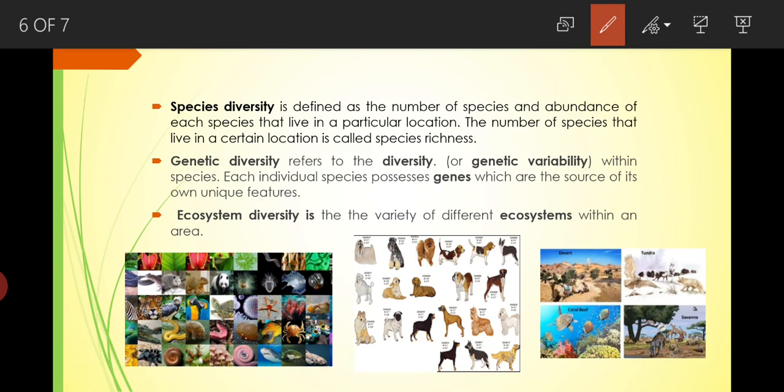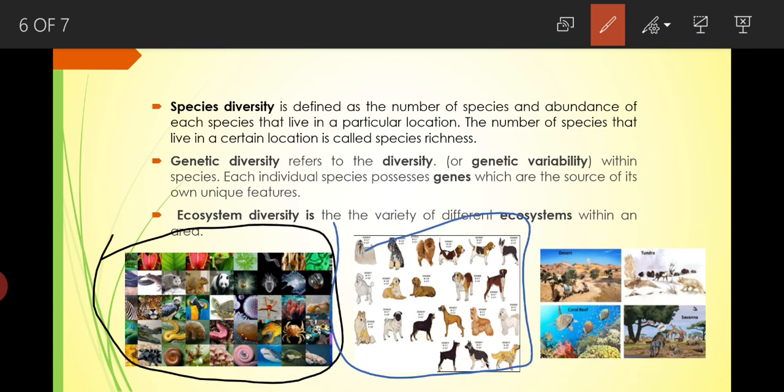You can see in the first picture that there are different kinds of species, which means that we have a very large diversity of species in a given area. Then we have genetic diversity, which refers to genetic variability, meaning that each individual of a species has genes which are the source of its own unique features. You can see here the picture of dogs, with different kinds of dogs with different features, and this is because of genetic diversity.